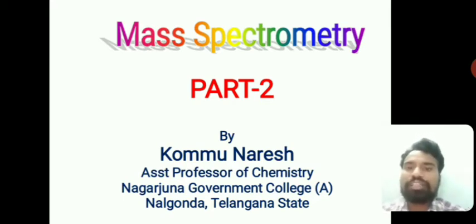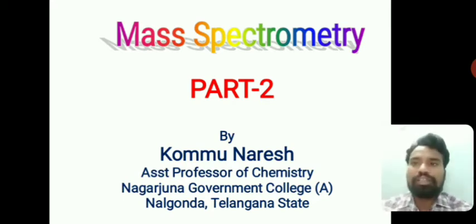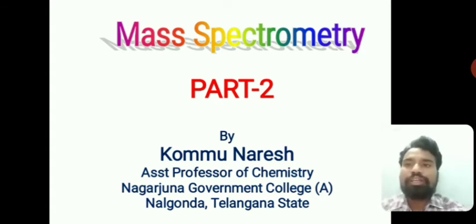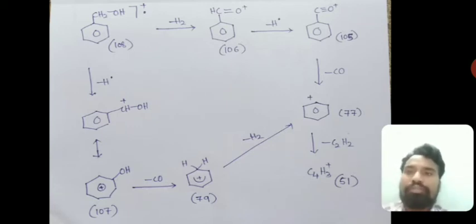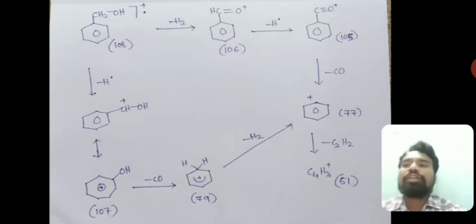So these are the things that we discussed in the part 1 lecture. Next, in this part 2 lecture, we are going to discuss the fragmentation process of some other organic molecules as well as different kinds of basic points in mass spectrometry, right?